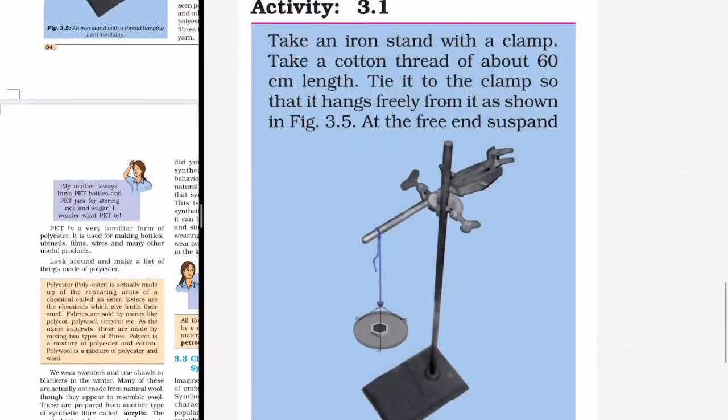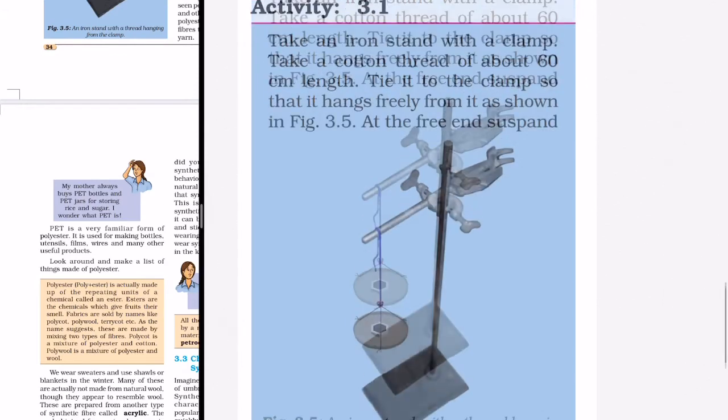Dear students, we can do an experiment to see the strength of the fiber. Different fibers have different strength. In nature, you can see that the spider web is a very strong fiber. Natural fibers are strong, but as you know nylon is very strong, you can do the experiment to see which fiber is stronger.